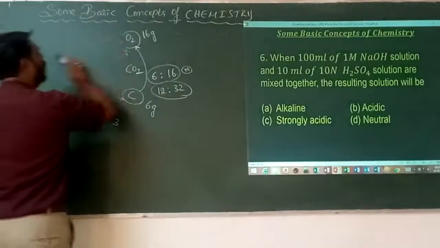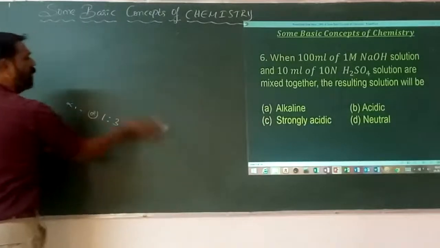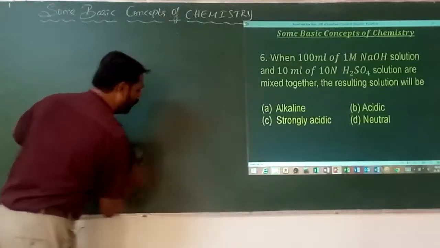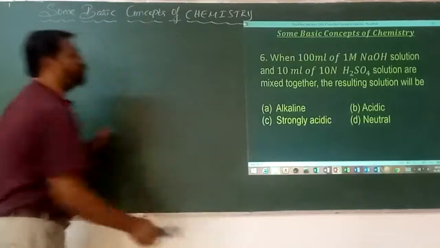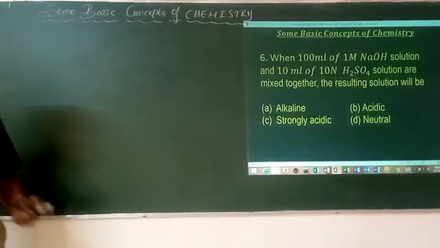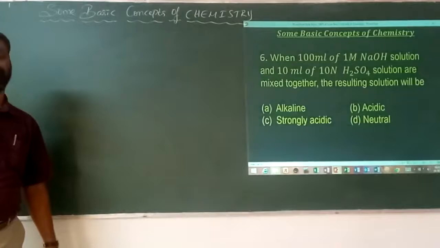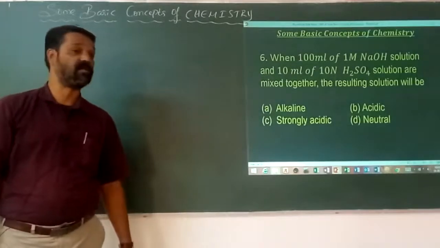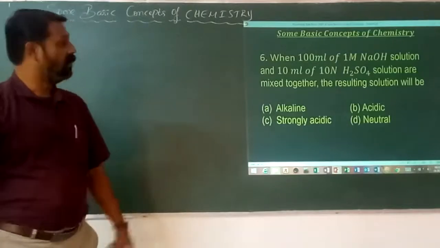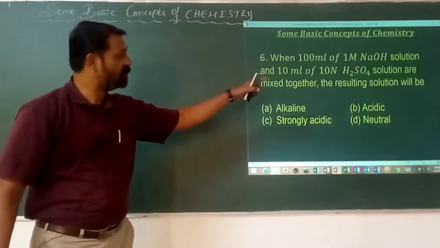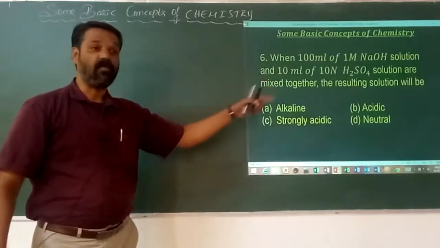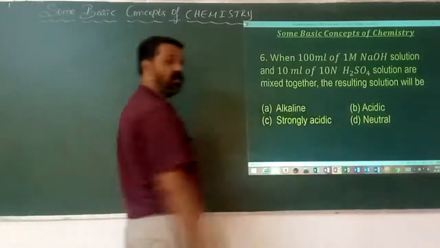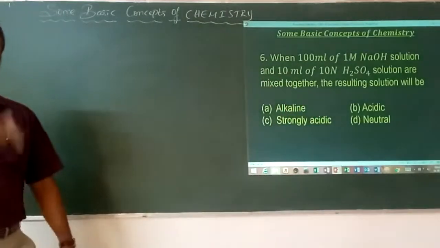Next, when 100 ml of 1 molar NaOH solution and 100 ml of 10 normal H2SO4 solution are mixed, the resulting solution will be what? Usually most students make a mistake in this particular type of question. As NaOH is a base and H2SO4 is an acid, what happens when acid reacts with base? They form salt. Immediately they will write the answer as neutral. Of course, in this question it may be neutral, but how are we getting that neutrality?